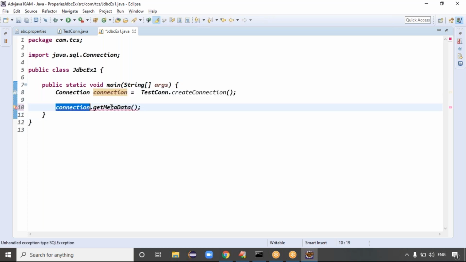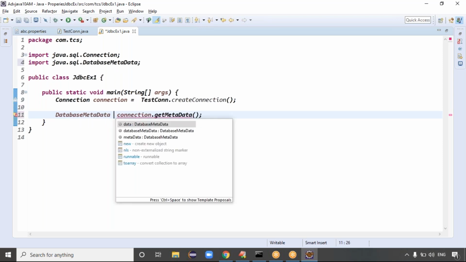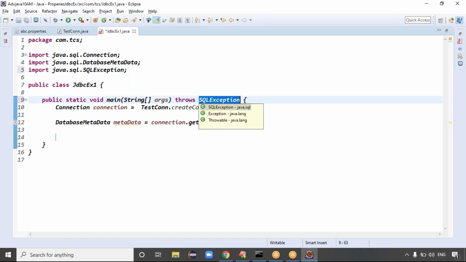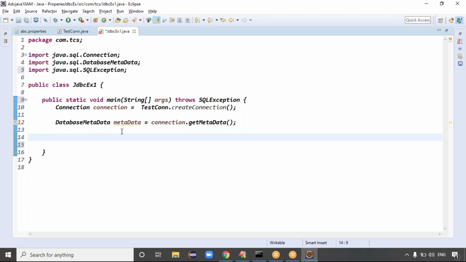On the connection, if you use the getMetaData method, it returns which object? It returns the DatabaseMetaData object. Metadata means metadata only. The database metadata object stores some information about the database. Data about the data is called metadata.